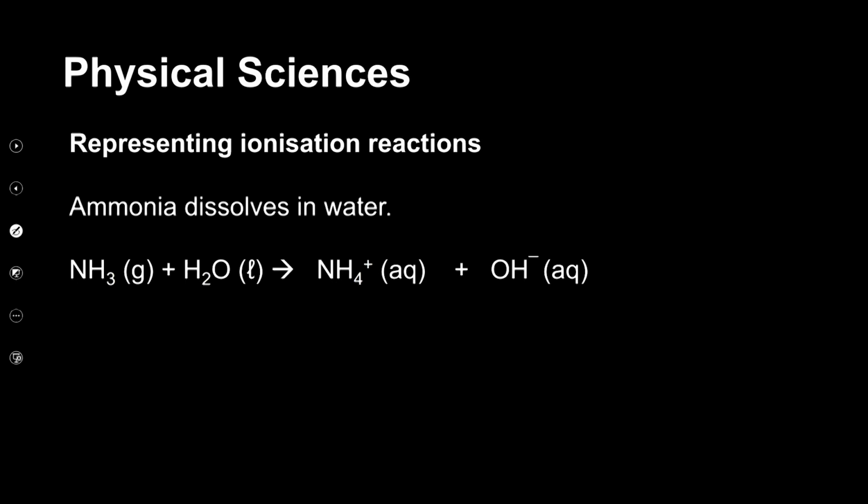Water consists of the H+ and the OH- ion, so we get the ammonium ion as well as the hydroxide ion. This is how the reaction unfolds as the ammonia dissolves in water.